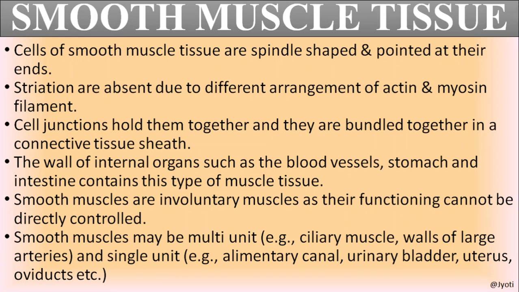They can contract without our will, so they don't need our will like the skeletal muscles, and they can contract continuously as and when required by our body, as per the requirement of our body, not as per our own will.